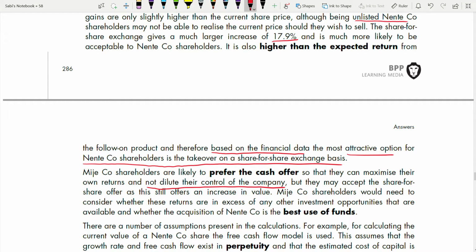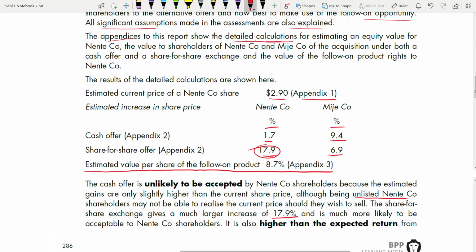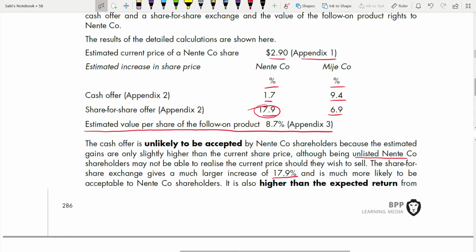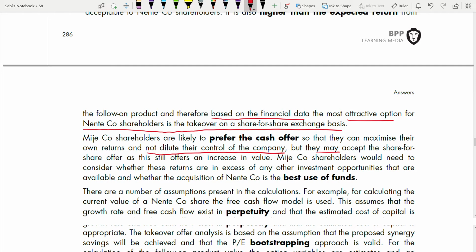But they may accept the share for share offer. I'm telling you, always write in probability terms: may, unlikely, highly likely, most probably. This way you have to write your answer, okay? They may accept the share for share. It's not bad. Still, it is high, 6.9%. That's why they didn't say only cash offer they will accept. See how they are building up the answer. No, they are saying they may accept the share offer also, as this still offers an increase in value. Major shareholders will need to consider whether these returns are in excess of any other investment opportunities that are available and whether the acquisition of Nente is the best use of funds. Yes.